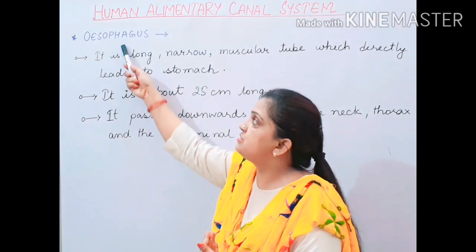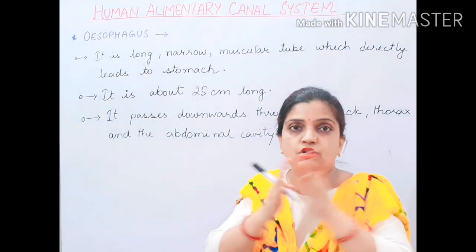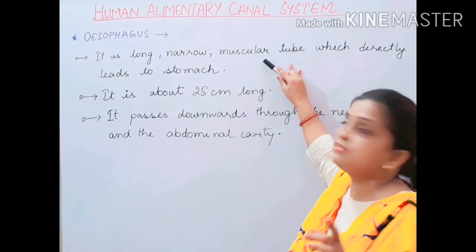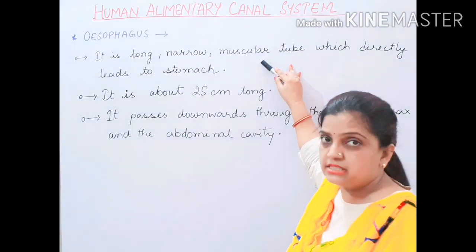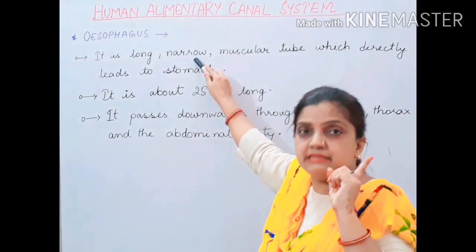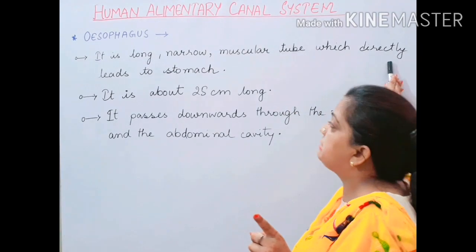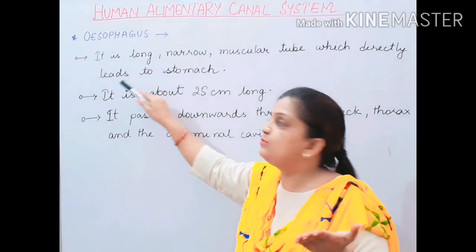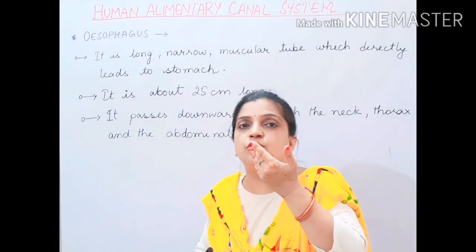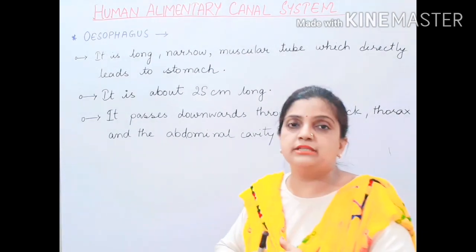Now children, this oesophagus is long, it is narrow, it is not broad, and it is muscular, meaning it is made up of muscles. So your oesophagus is a long, narrow, muscular tube-like structure, which directly opens into the stomach. On the upper part of the oesophagus are your mouth and pharynx, and at the bottom it is your stomach.